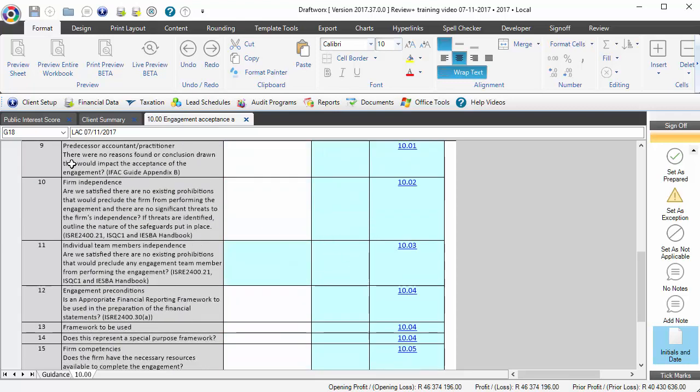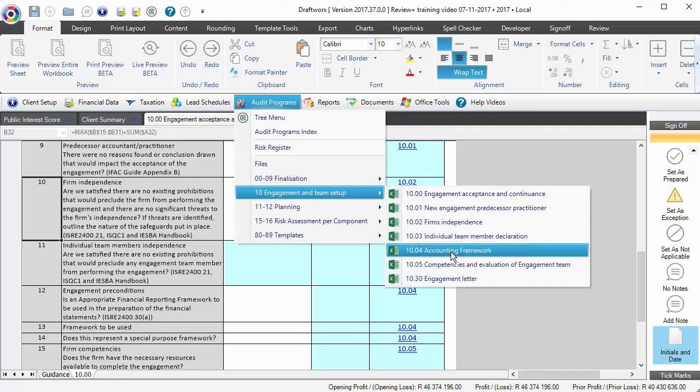There are some additional questions, so question 9, question 10, question 12 to 15 that you can see here. There are white cells where the rest have drop downs, and the reason for that is these are cells where the values will be populated based on information that I capture in another working paper. So as soon as I go and capture information in 10.01, it'll return back the relevant details into this working paper for me. What I'm going to briefly do is I'm going to open up 10.04,